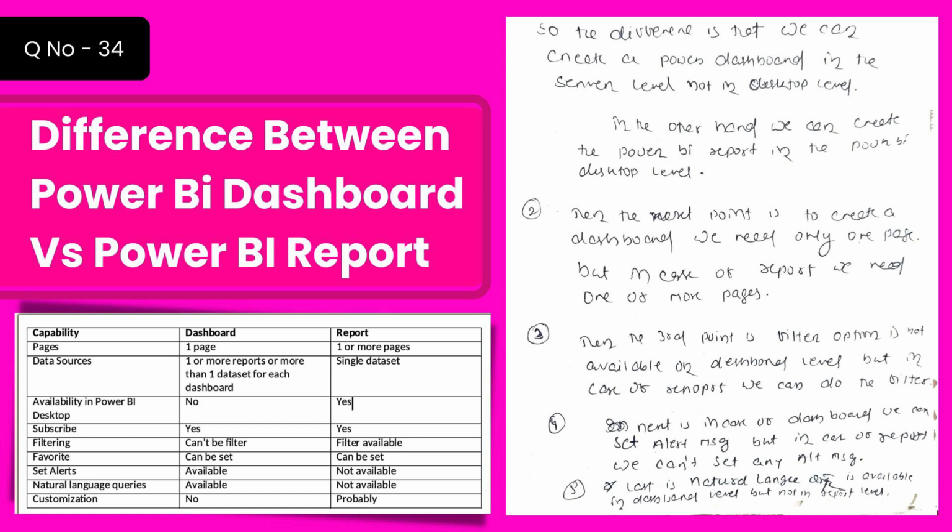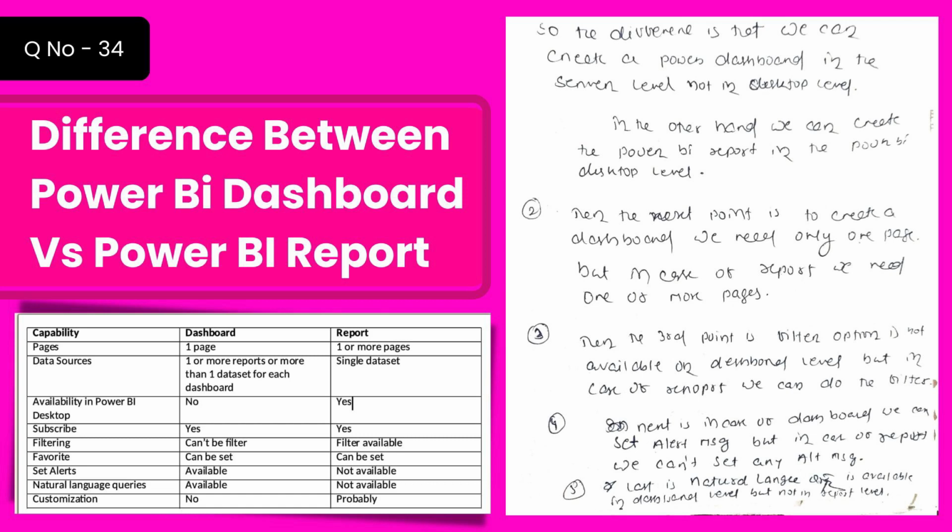Okay, then the next point is, to create a Power BI dashboard we need only one page, but in case of report we need one or it may be more number of pages. Alright, then the third difference is, filter option is not available at the dashboard level, but in case of report we can do filter on the data. Okay, so this is the third difference.